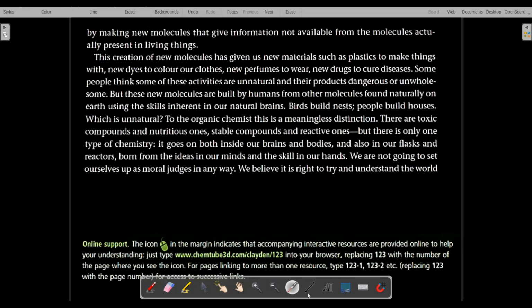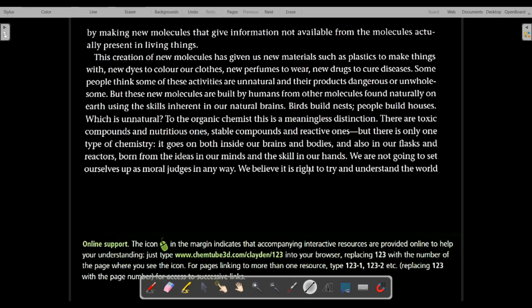New perfumes to wear, to apply to our body. Some can be synthetically derived perfumes, and some can be naturally derived perfumes. So both types of perfumes are there in the market. Natural perfume is also there, and synthetic perfume is also there. So these are the new perfumes to wear, that is, to apply to our body.